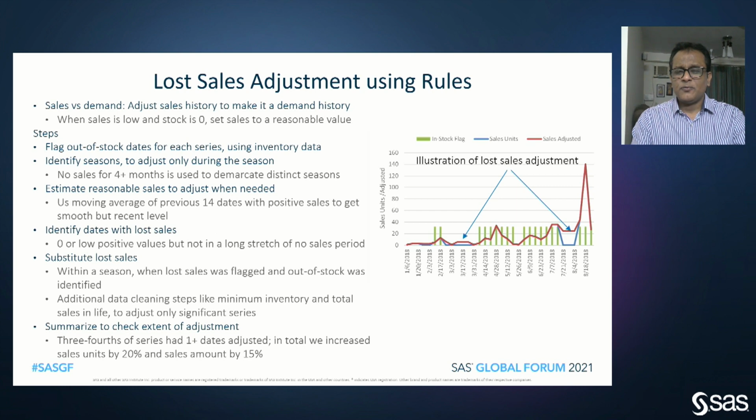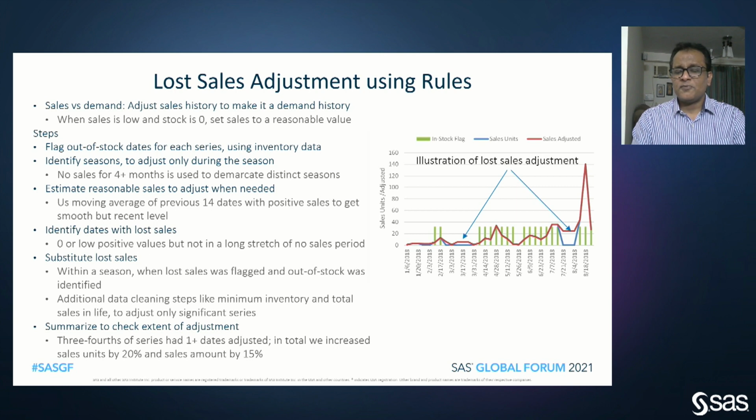The green bars show presence of inventory, and the lack of it shows out of stock. So when we are not in stock, the sales are zero. As you can see, the blue line touches the x-axis. And we need to replace these with certain reasonable values. So what we have done is we have used the most recent 2 weeks of positive values.